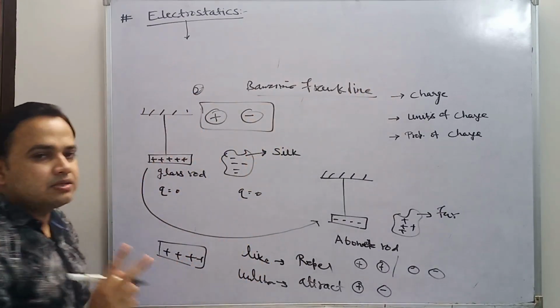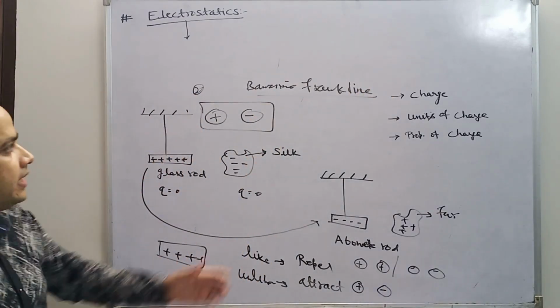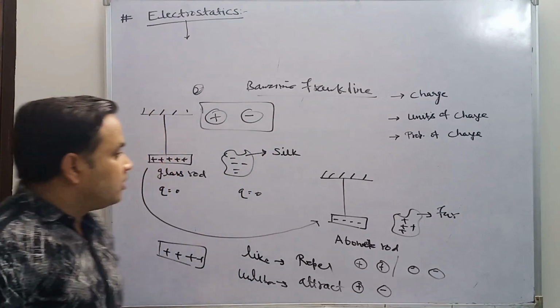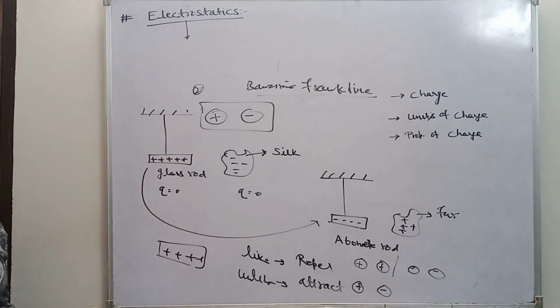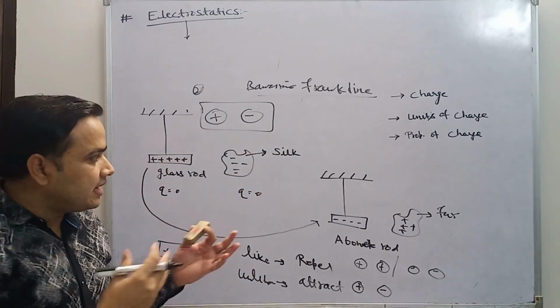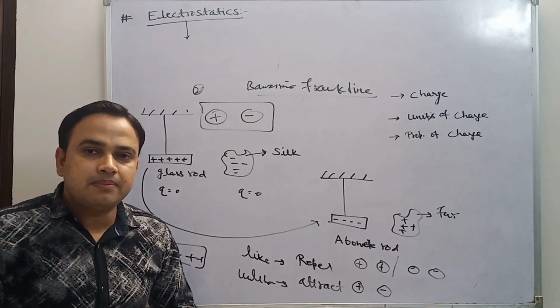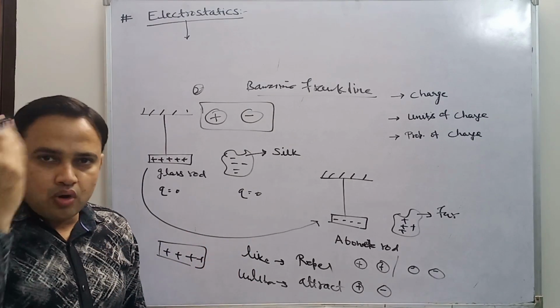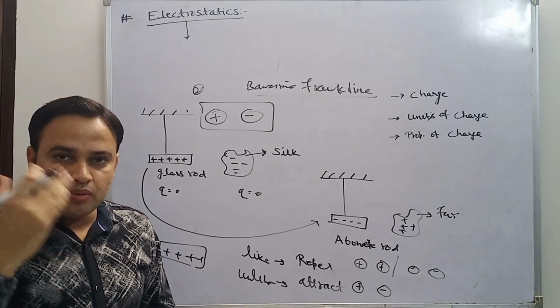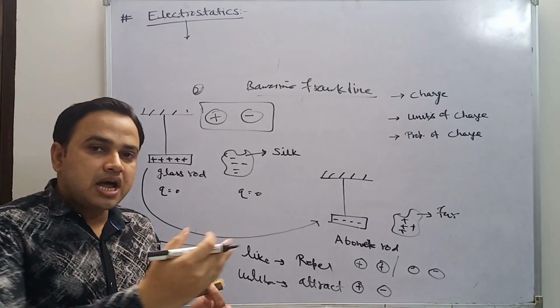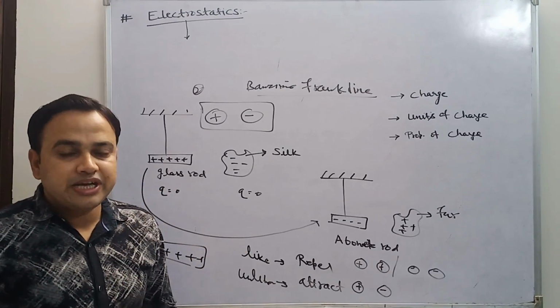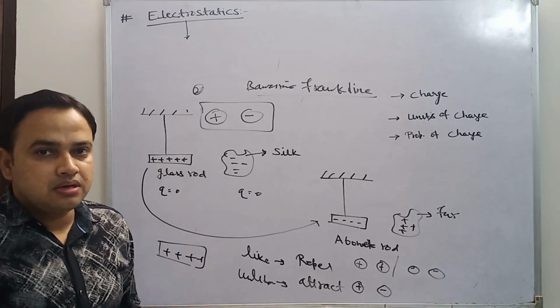So there are two types of charge, positive and negative, explained by Benjamin Franklin. So indirectly, what can we say, what is charge? In daily life we see some examples of charge. When you comb, after combing, the comb starts to attract pieces of paper. It means it has got charge.